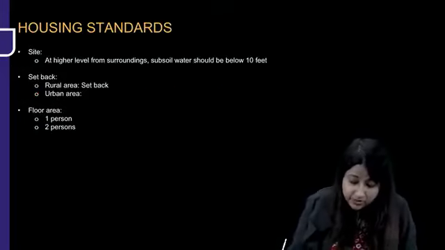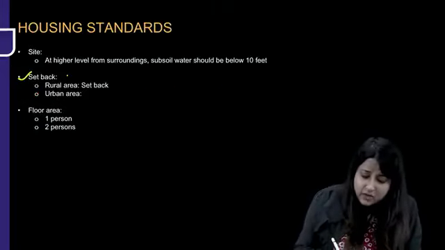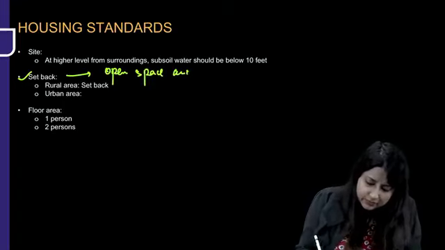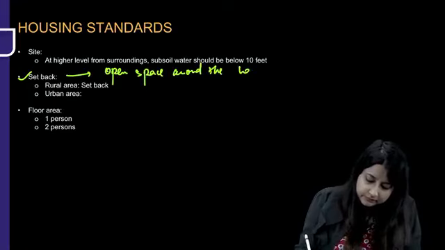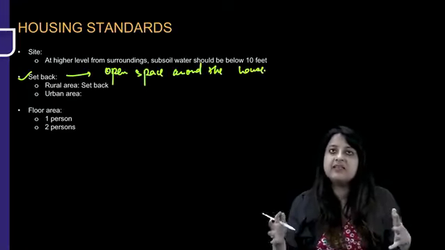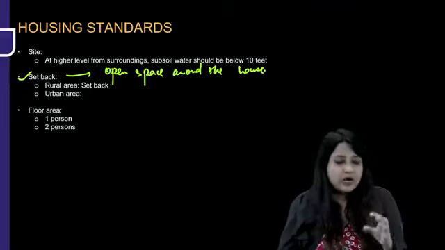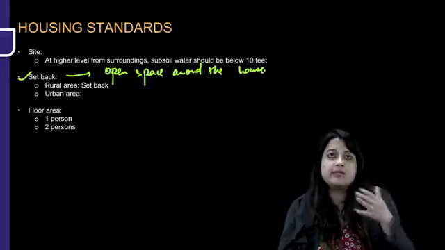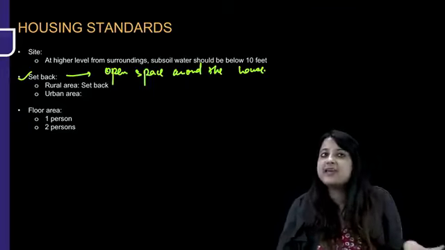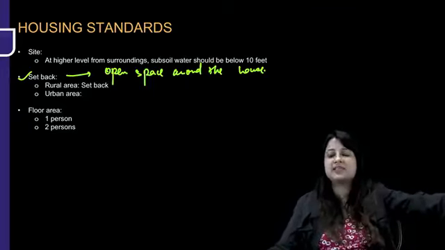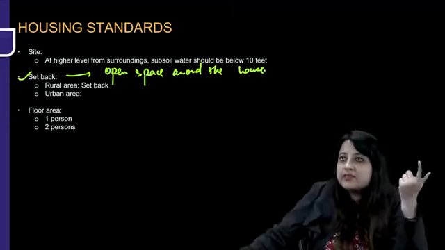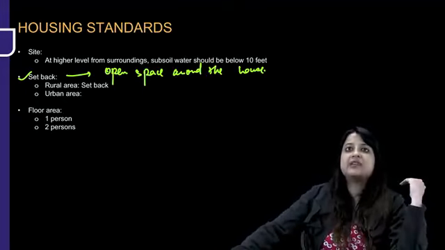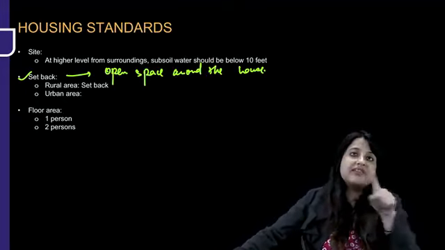Housing standards is important. So most important is setback. What is setback? Setback is the open space around the house. There's always a built up area and there's always an open area. So in what portion, how much I have made my house and how much open space is left around the house. Now in rural areas, we can still leave open space around our houses. From urban areas, we go to rural areas, to our villages to relax. So we can sit back and relax. Why? Because the open space left is a lot.